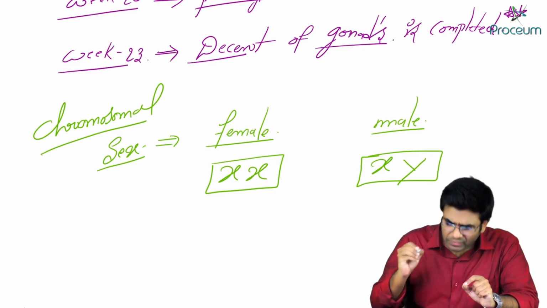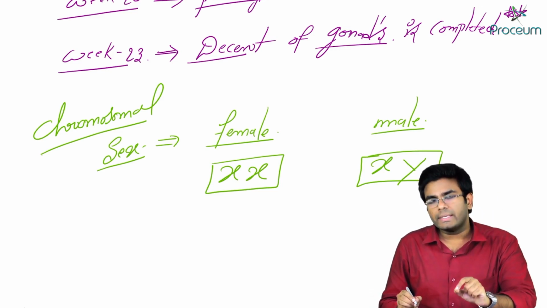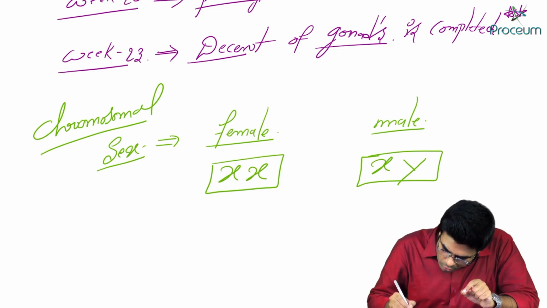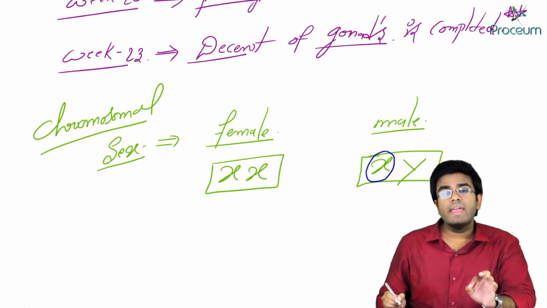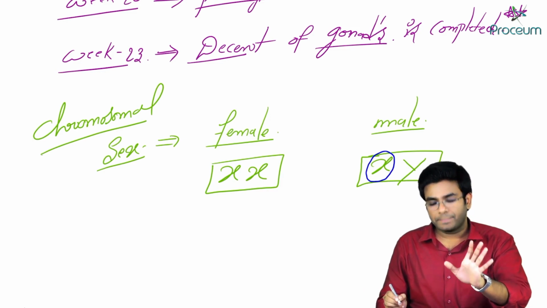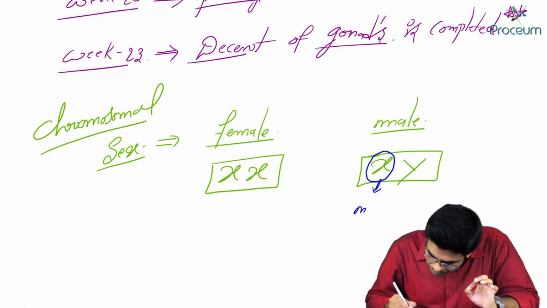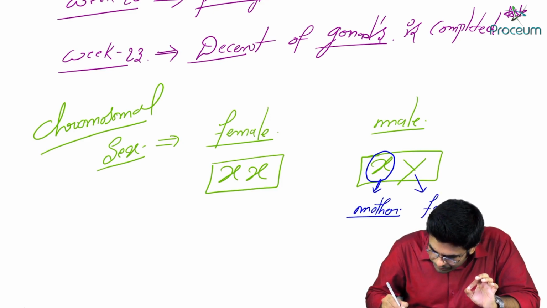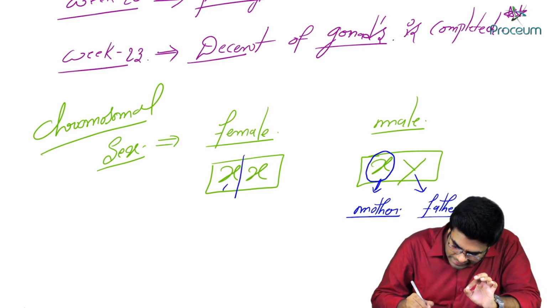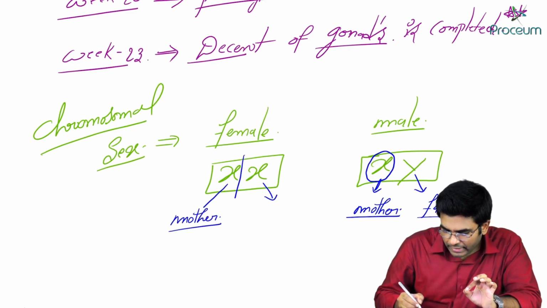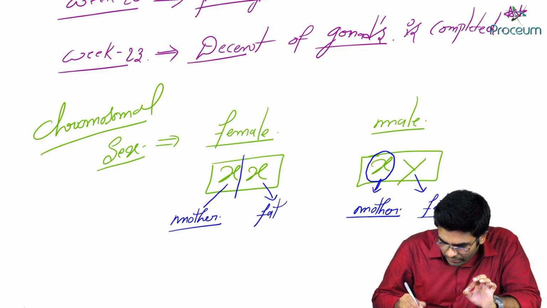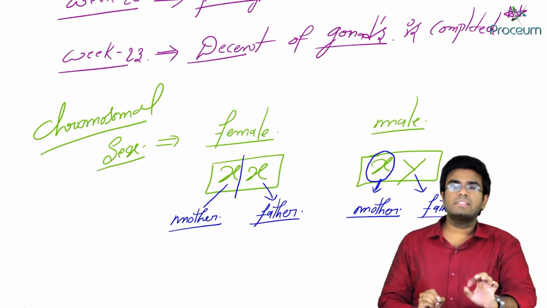Okay. Now here I want to highlight an important point. The X chromosome in a male is always donated by the mother, and the Y chromosome is given by the father. And in a female, one X is given by the mother and the other X is given by the father. This is the chromosomal sex.